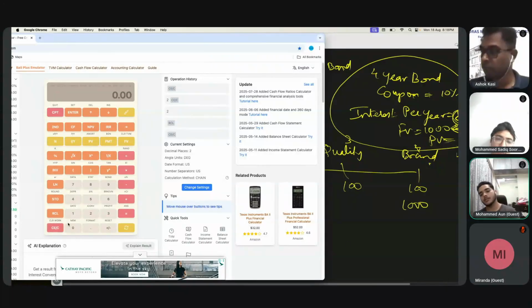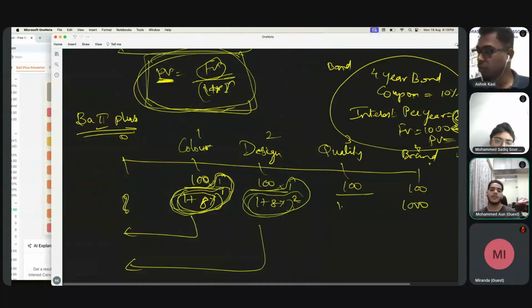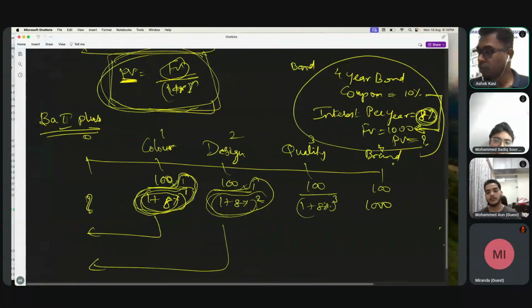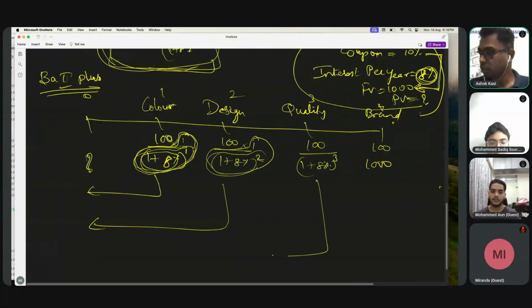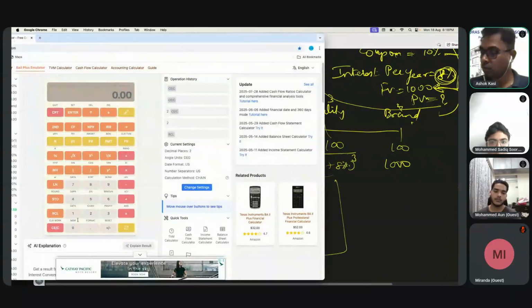Third one also in the same way, 1 plus 8 percent raised to 3. So 1.08 raised to 3 equals 1.26, which I will inverse and multiply by 100.